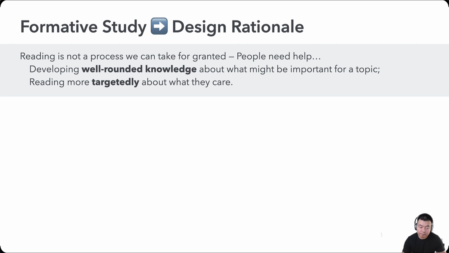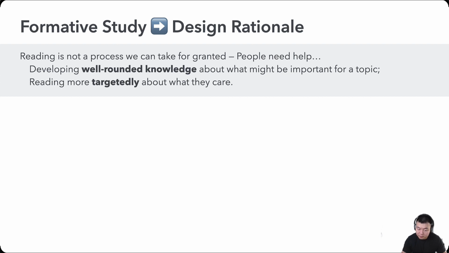Essentially, reading and sensemaking is not a process that we can take for granted. People do need help on two things: to develop well-rounded knowledge about what might be important for a topic, and to read more targetedly about those items that they care about.